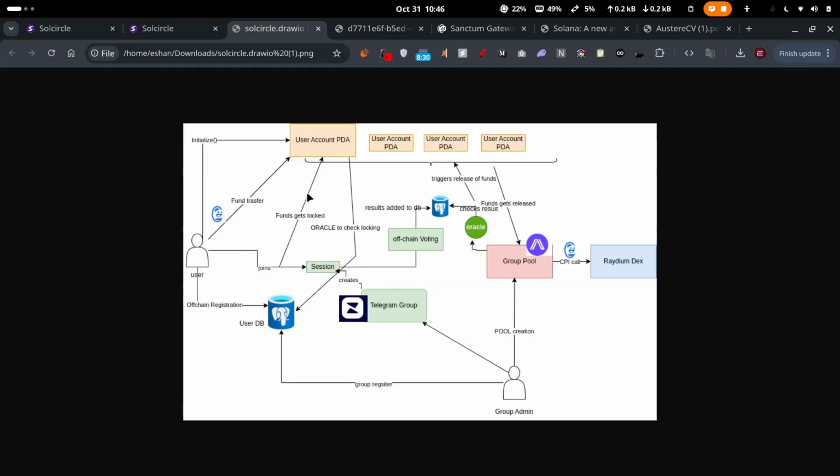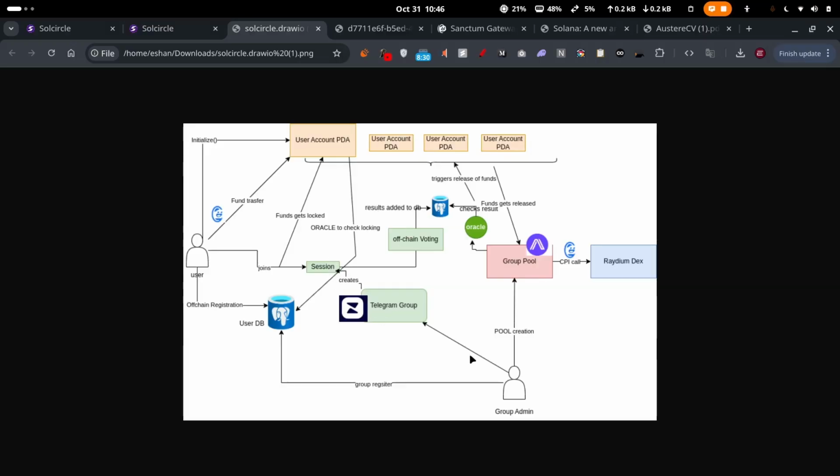After that, let's come to the system architecture, where different users can initialize whenever they create an account. They initialize in our on-chain user account PDA, where they can transfer funds anytime they want. For withdrawal, there is a caveat: if they are in a session, which we will talk about in some seconds, they can't withdraw during the session. We have an oracle which checks off-chain to see if they are in a session or not.